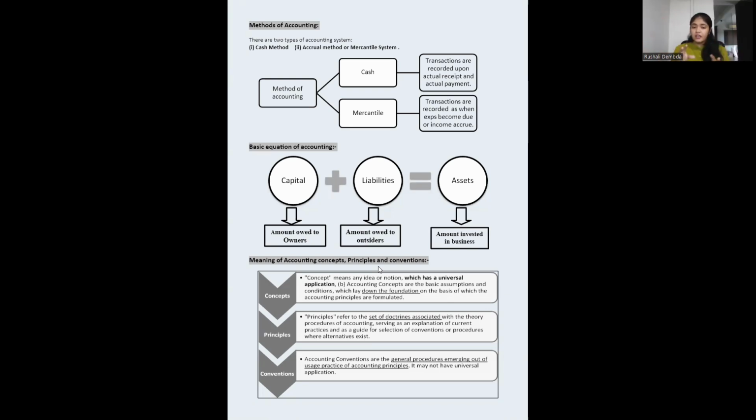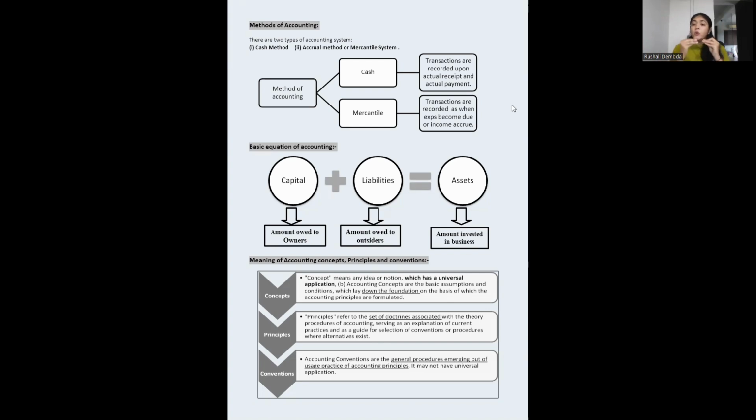All these businesses in a particular region have their accounting principles. Conventions are the general procedures emerging out of the practice of accounting principles that may be universally accepted.